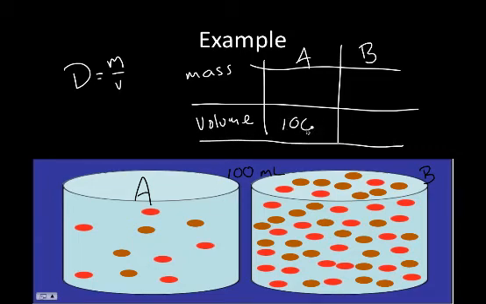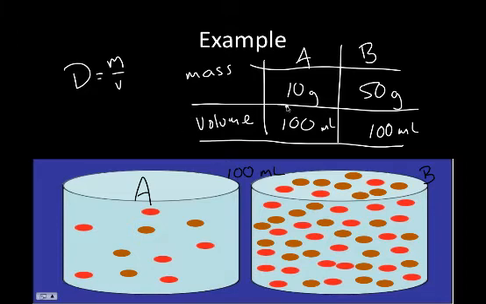So the volume is the same, 100 milliliters. And let's say that each one of these little things here weighs a gram. So if I count this up, I have 10 grams here. There's 10 little dots. And in here, there's 50. And again, I'm just saying that whatever these little things are, each one weighs a gram. So how do I solve this?